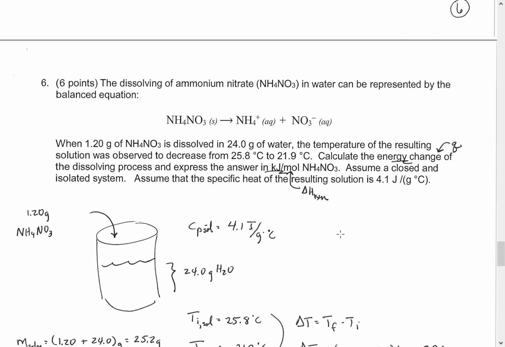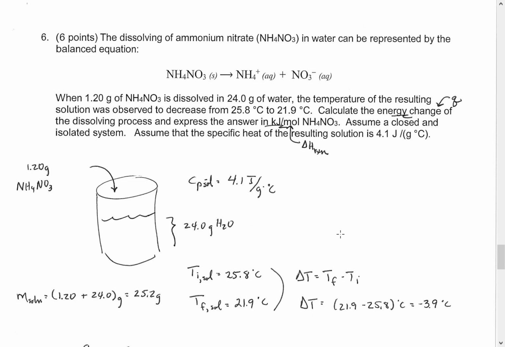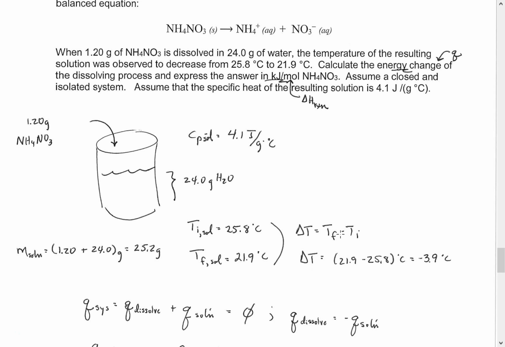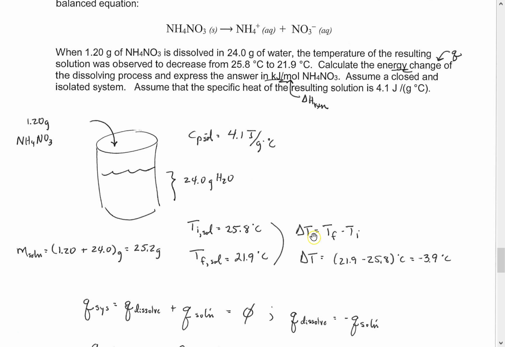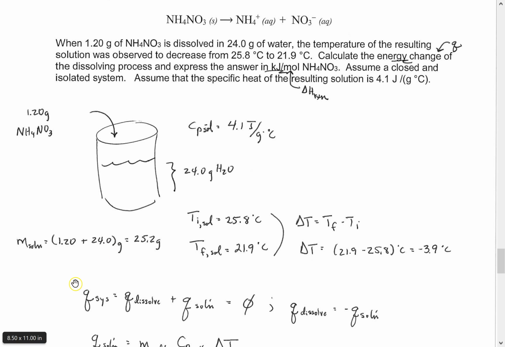Then we move on to this one, where, trying to remember what I did. Okay, so here we actually have a system in which you are going to dissolve ammonium nitrate, and then that ammonium nitrate is going to cool your water down. So we actually can say that within our system we have 2 things going on. We have the dissolving process of the ammonium nitrate, and then we also have the cooling down of the solution. But if it's isolated, then the change in thermal energy of the system is 0.